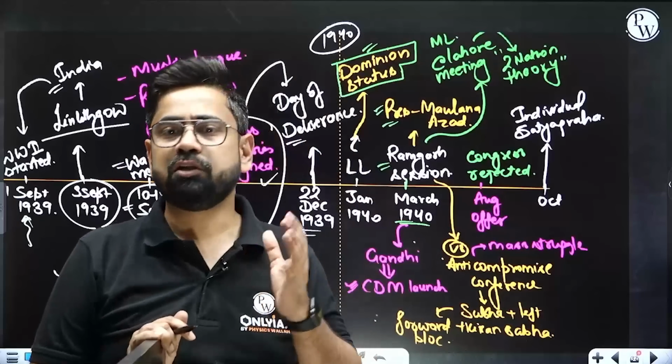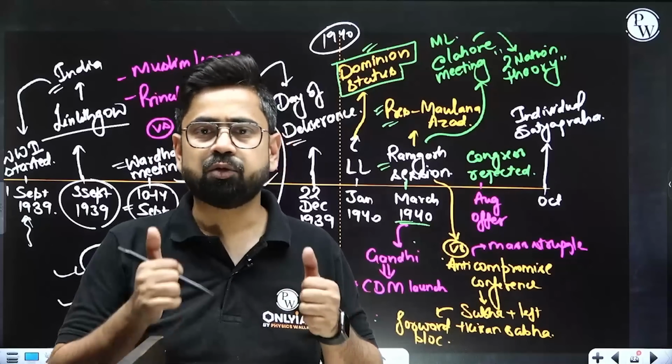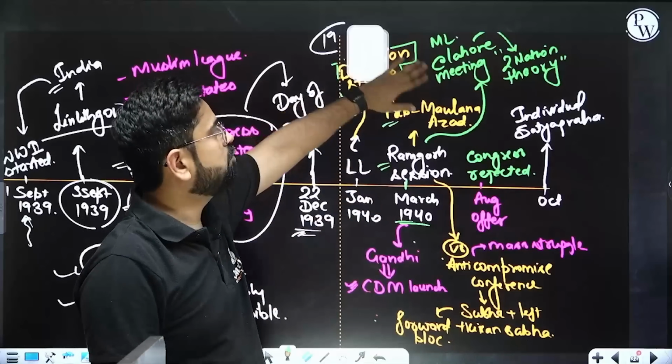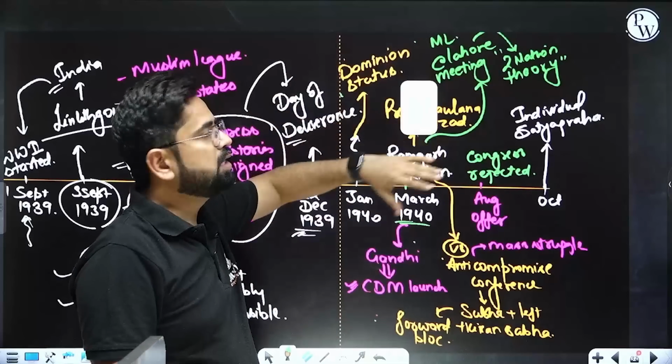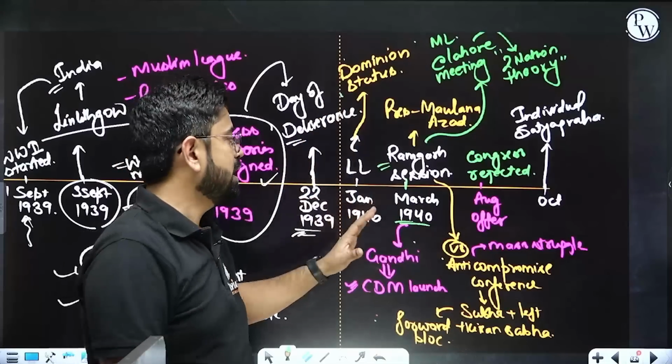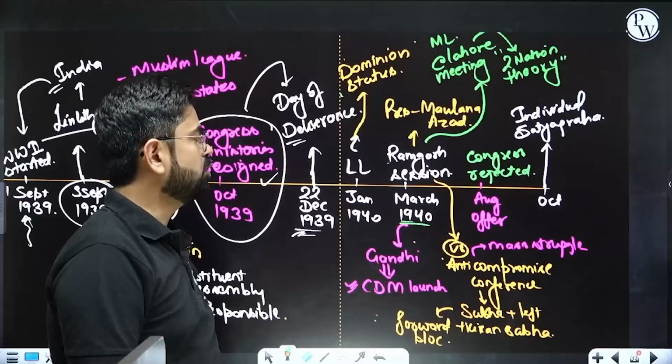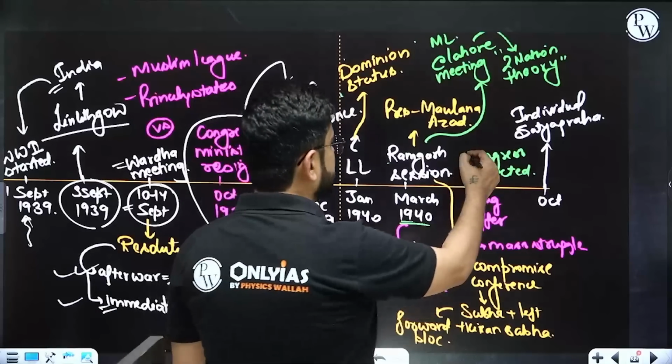Whenever Gandhiji feels free and is okay with it, we can, because we are not happy with dominion status. Now what we want is independence. We want clear-term independence. So we are not aligned with this offer of Linlithgow, and we rejected this.